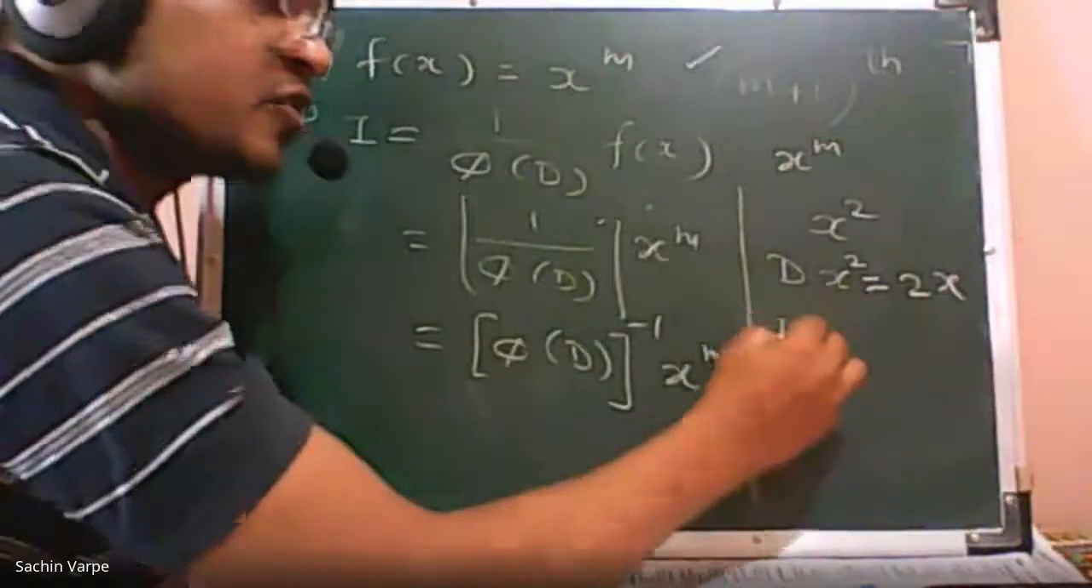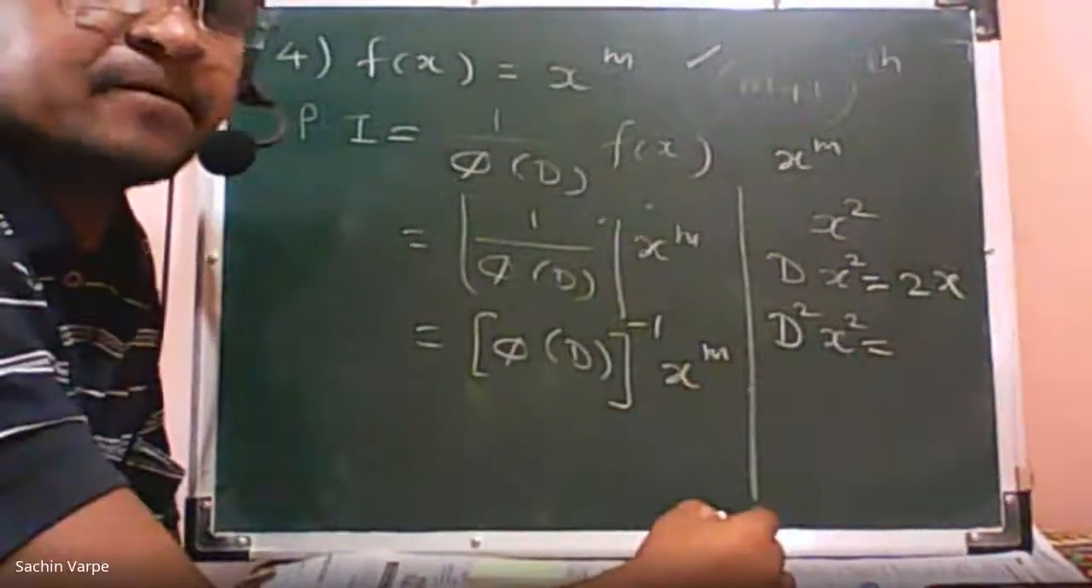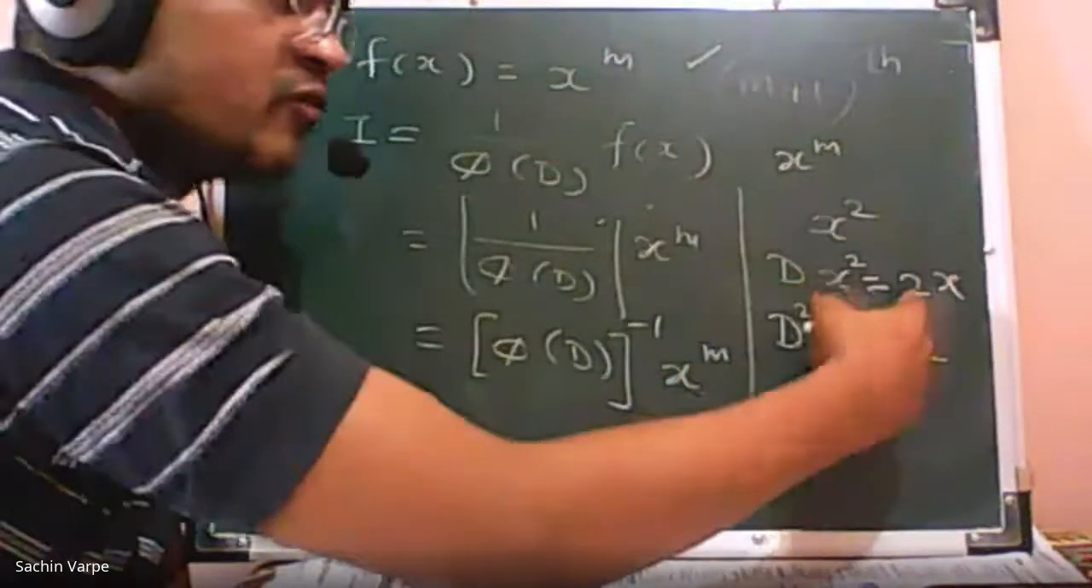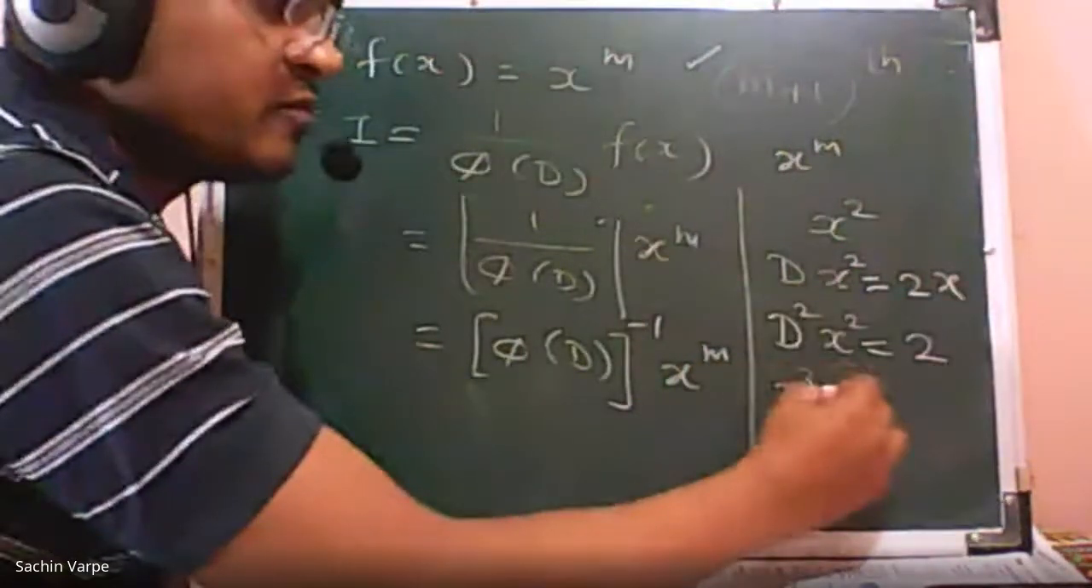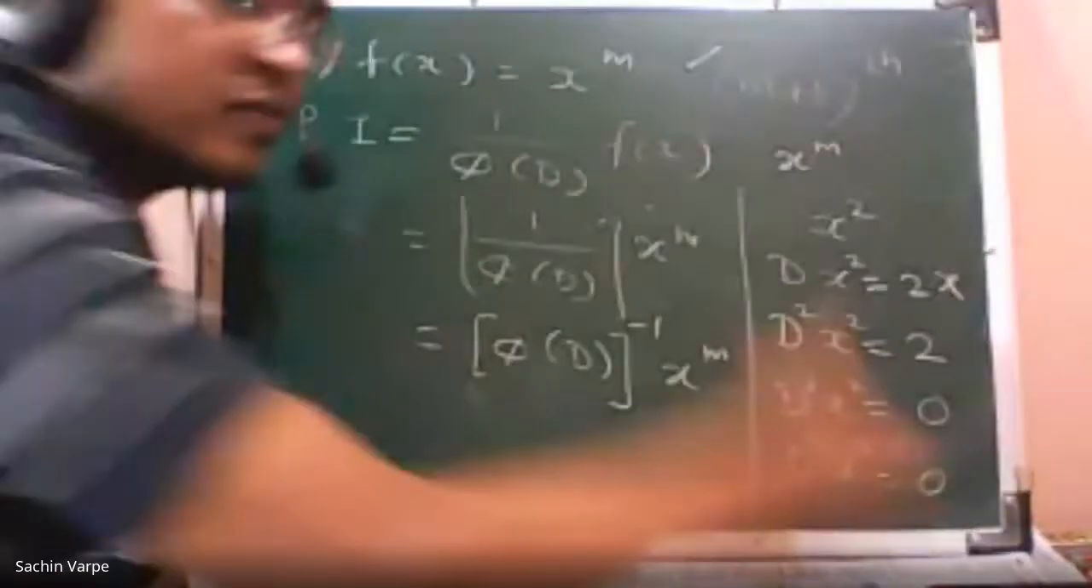What is d square of x square? D square of x square is 2. D square of x square is d of x square, that is d of 2x, that is 2. What is d cube of x square? 0. And what is d raised to 4 of x square? That is again 0, and so on, isn't it?